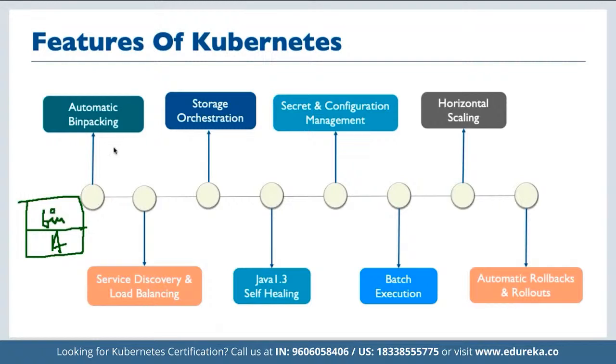The entire bin packing is automatically taken care of by tools like Kubernetes. Then there is service discovery and load balancing. If we have too much traffic and want to distribute it among different containers, that can be done easily by using Kubernetes.